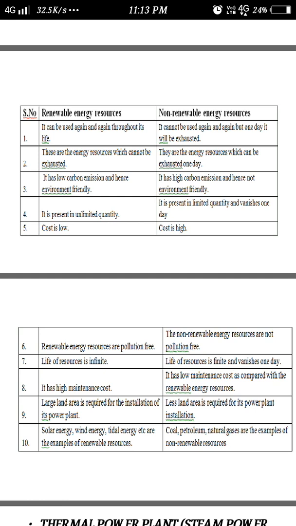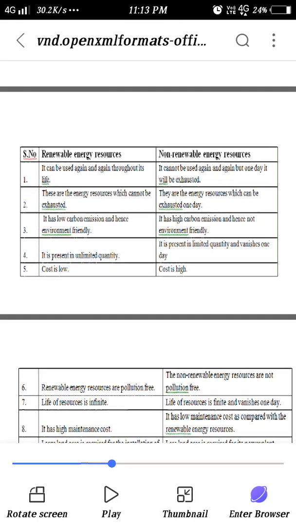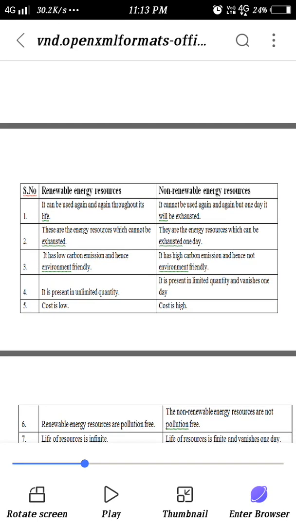So the examples are already discussed. So hope you understand about the renewable and non-renewable energy sources.